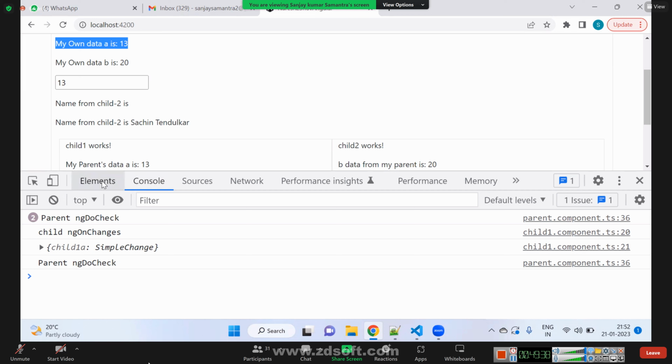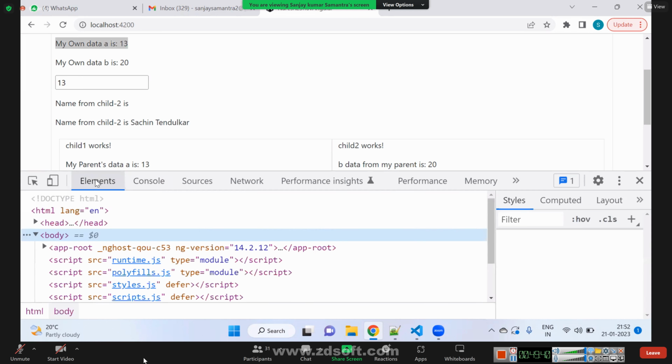You can see here. Go to Elements. Let me change from 13 to 14, and you can notice whether this paragraph is being repainted or not. See, only one paragraph is repainted. Do you see? And if it is React, even the paragraph will not be repainted. Only the value will be repainted.